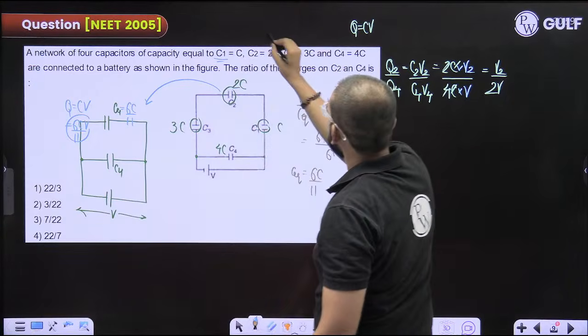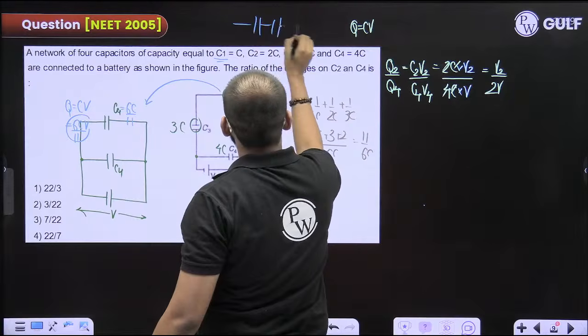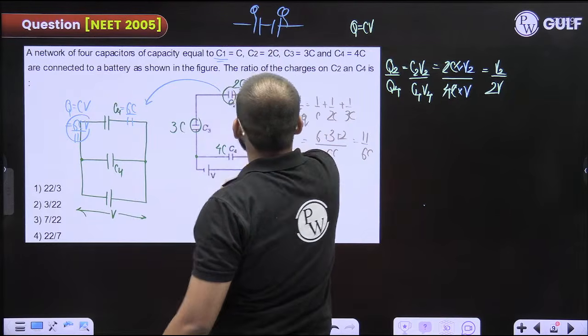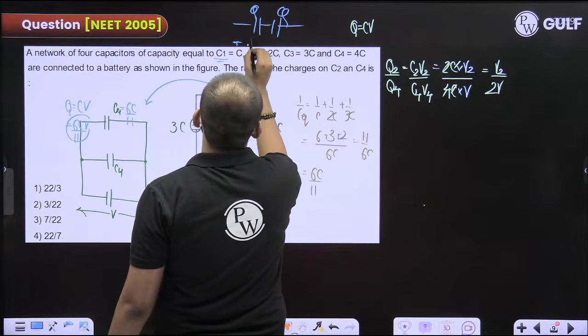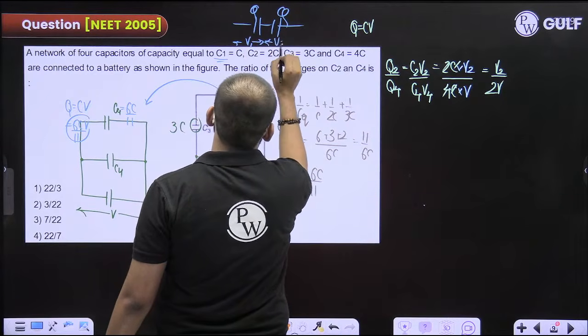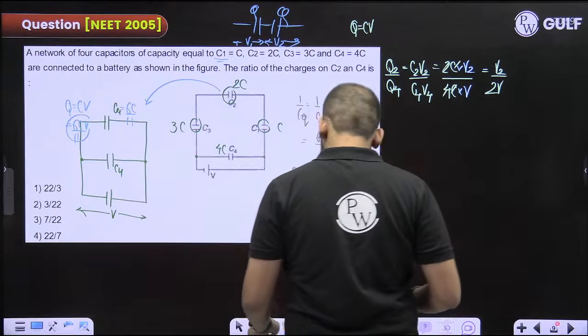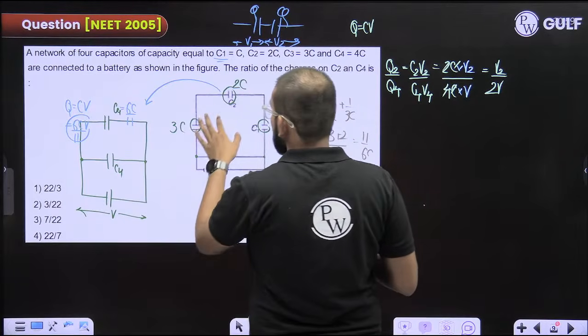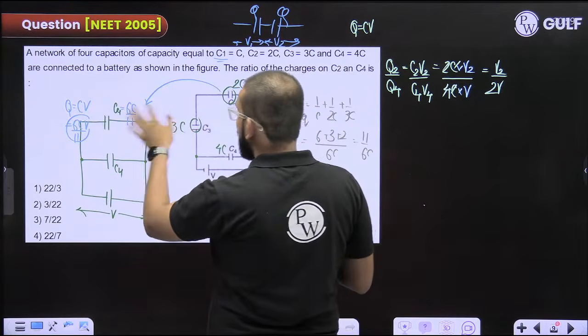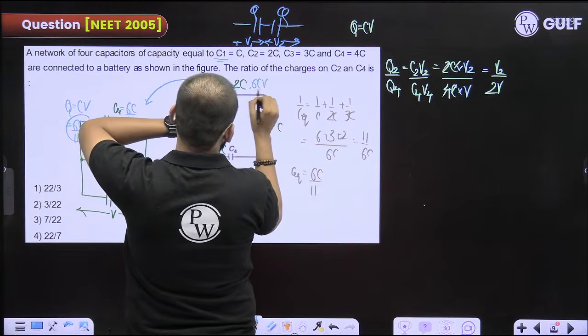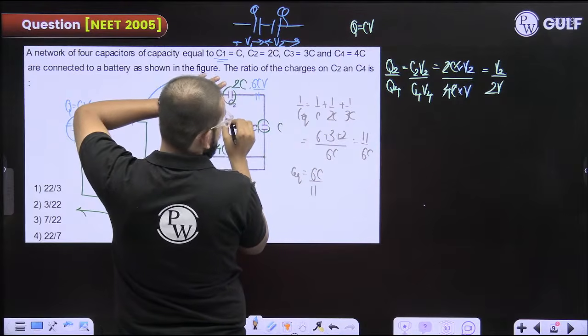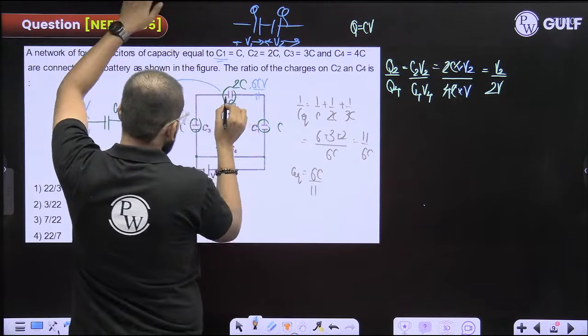I hope you remember. Suppose these are two capacitors, and this one has charge Q, so this will also have charge Q if they are connected in series. Potential difference across them may be different. So now you have got the charge across this, that is 6CV by 11. Can you get the potential difference across this?